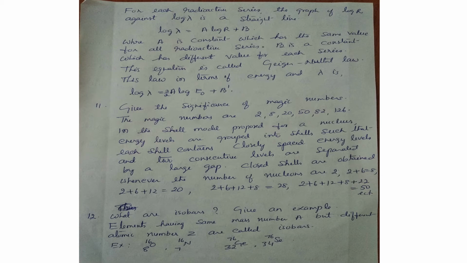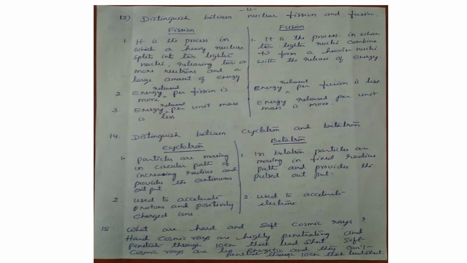Now, what are isobars? Give an example. Elements having the same mass number A but different atomic number Z are called isobars. The example is given here.